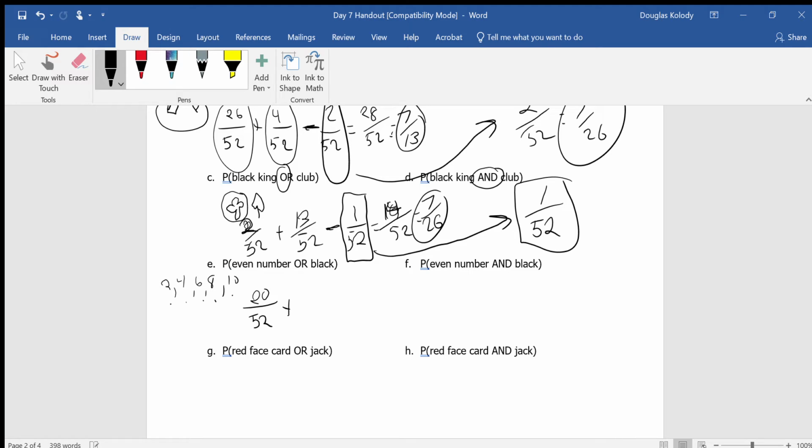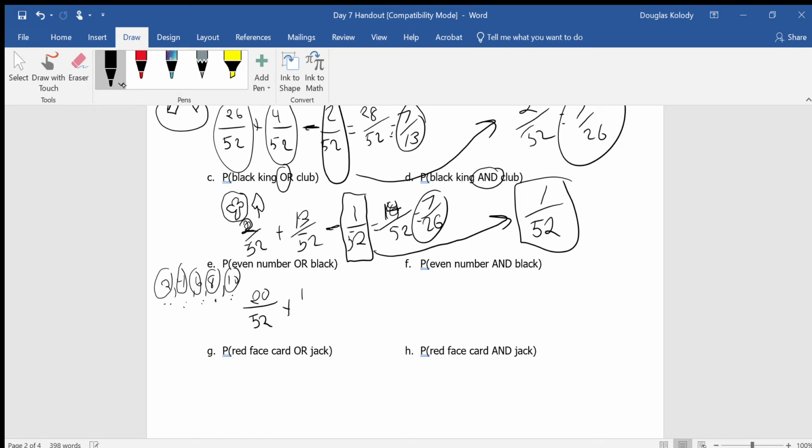Or means to add. Of these 4 2s, 2 of them are red and 2 of them are black. Of the 4s, 2 are red and 2 are black, and so on and so forth. So 2 of each are red and 2 of each are black. So I'm going to add 2 plus 2 plus 2 plus 2 plus 2. That's 10 cards that are red and 10 cards that are black. But that means there's 10 cards I counted twice.